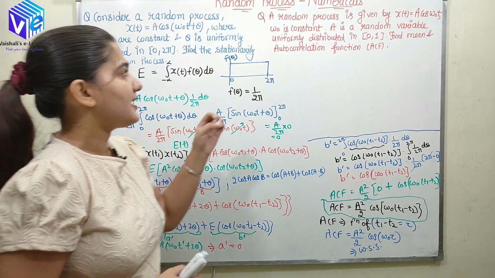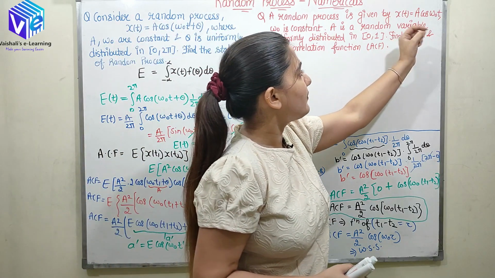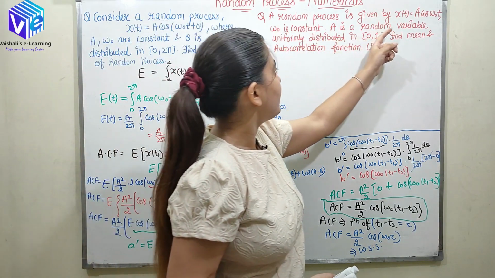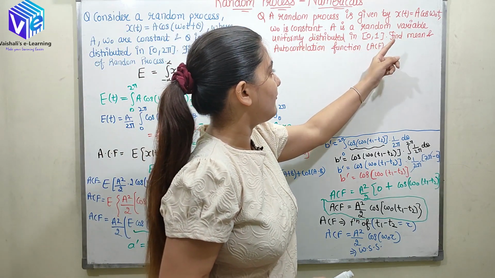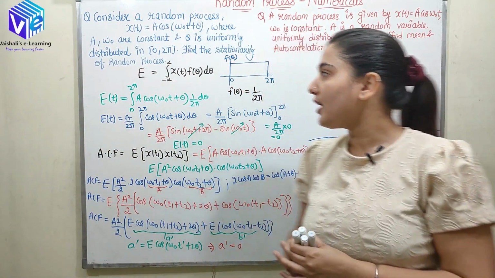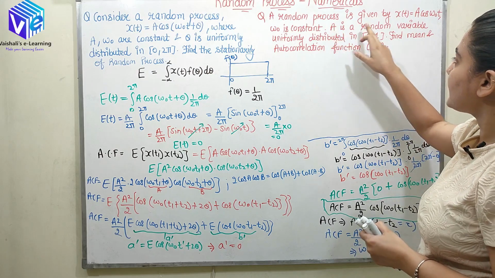The next question states a random process is given by x(t) equal to a cos omega naught t, where omega naught is constant, and a is a random variable uniformly distributed from 0 to 1. Find the mean and autocorrelation function ACF. Here I can see that a is a random variable.